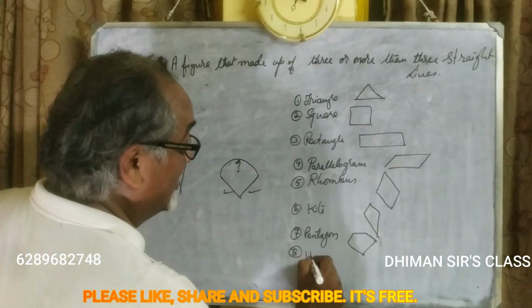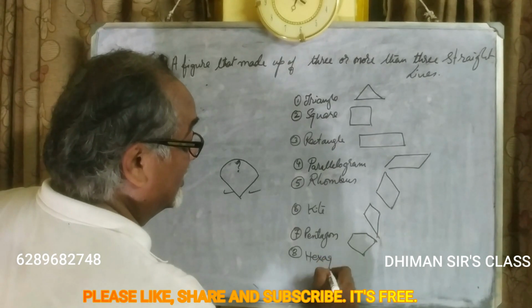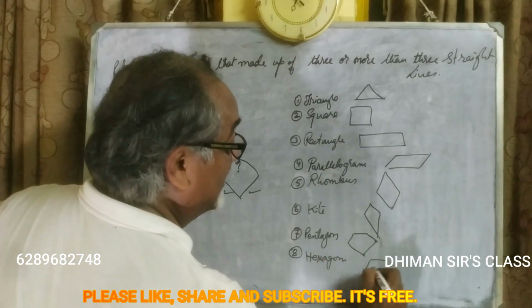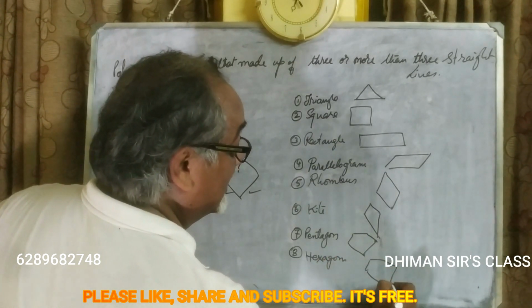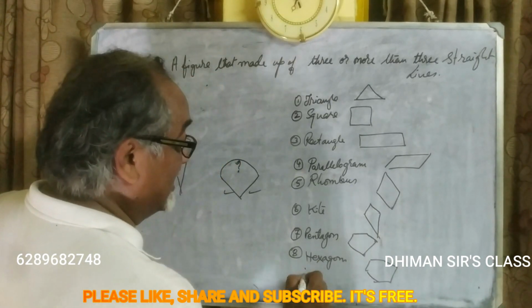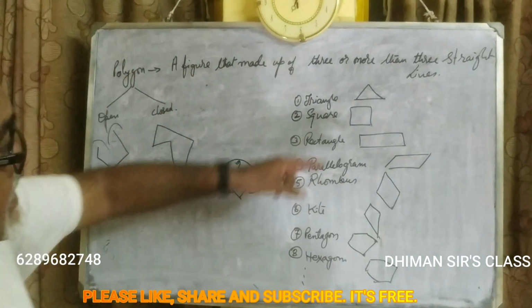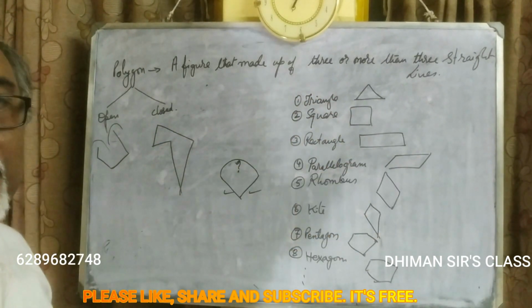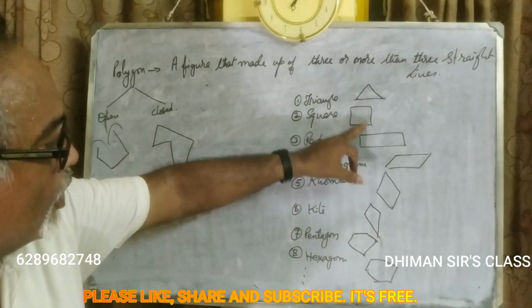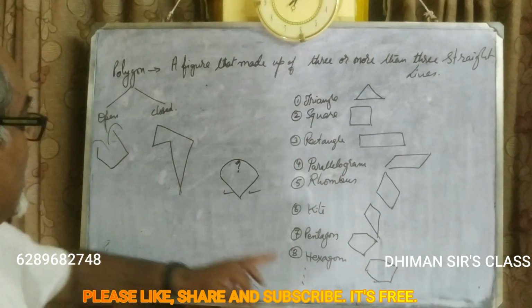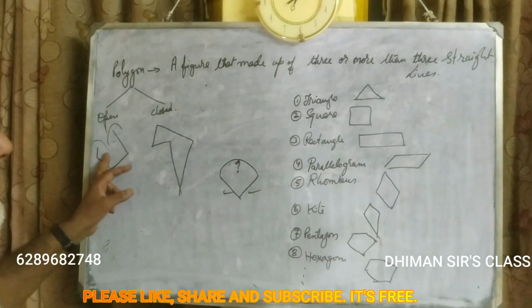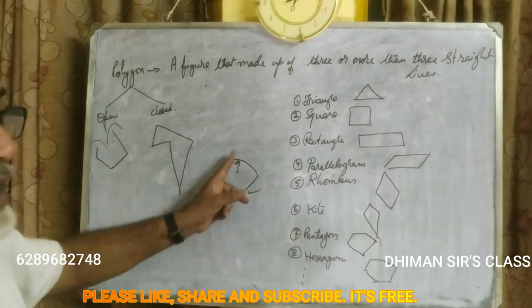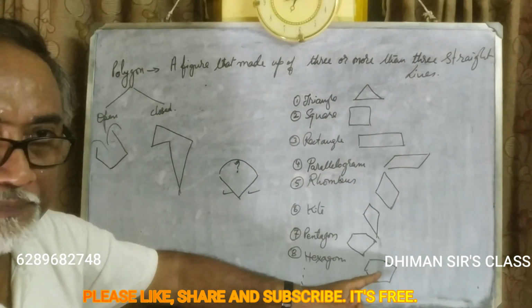Number 8, hexagon, that is 6 sides. So like this it will continue. But see, all are made up of straight lines, and all are closed, not open like this. No circular lines are there.